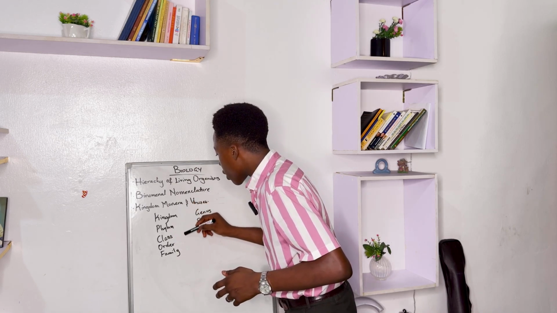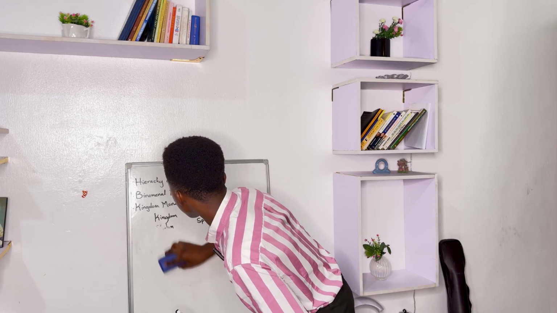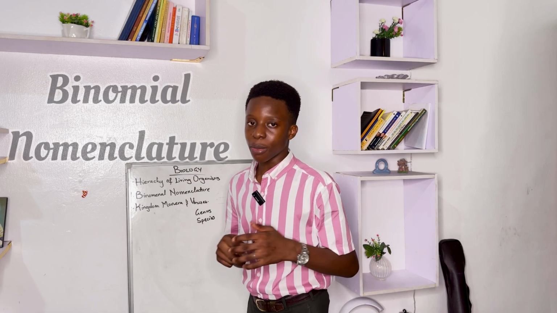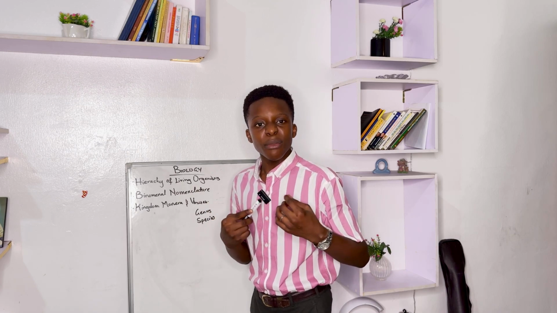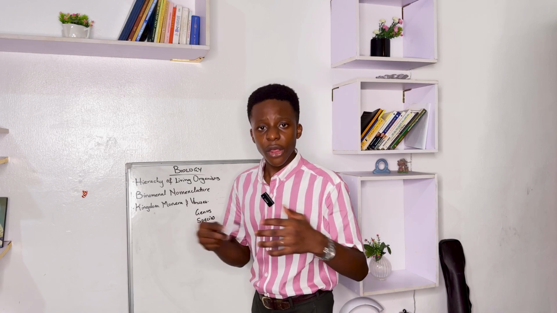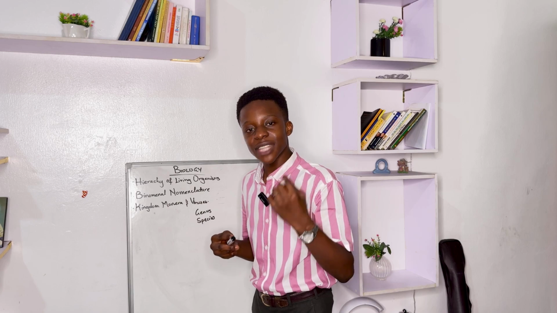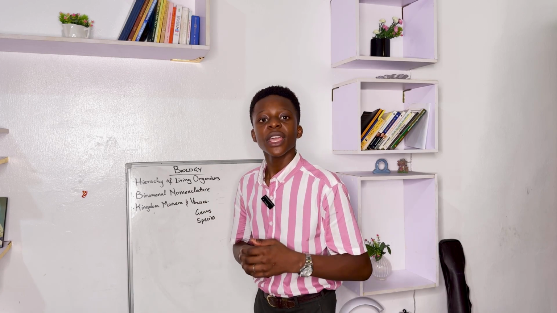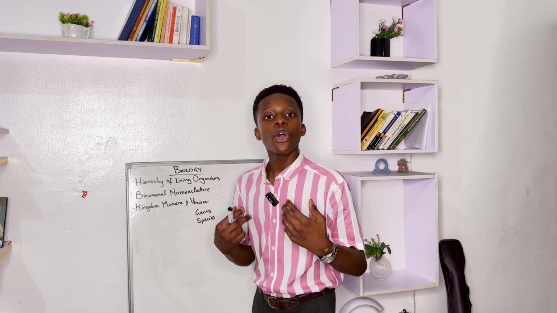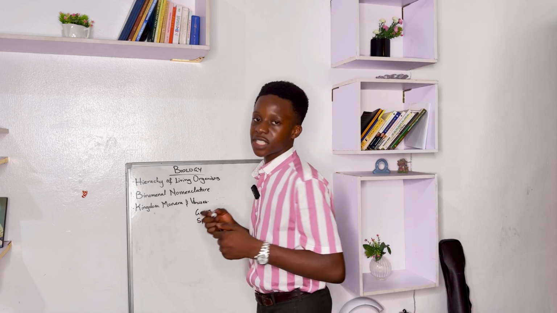Anyway, these are ways that we're able to classify different organisms, and we're going to focus mostly on these two. Alright? These two terms form what we call binomial nomenclature. When we're talking about living organisms such as cats, dogs, maize, elephants, and others, we like to call them by the names that we normally call them, but scientists have standard names which are called binomial nomenclature. An example is us humans. We call ourselves human beings, but scientists call humans Homo sapiens. Homo is the genus of human beings, and the species is sapiens.